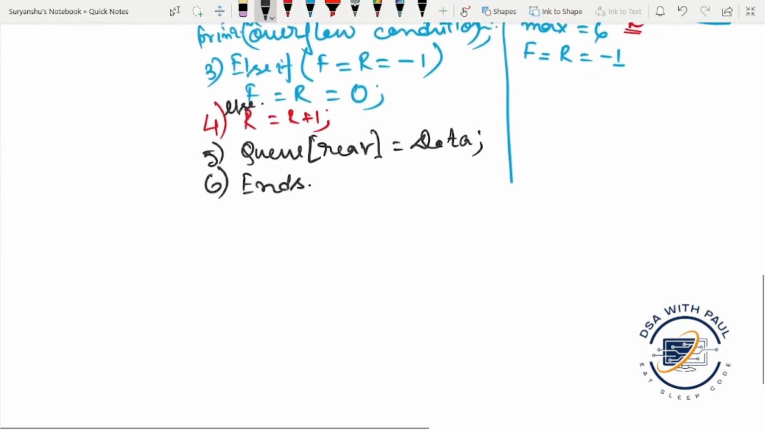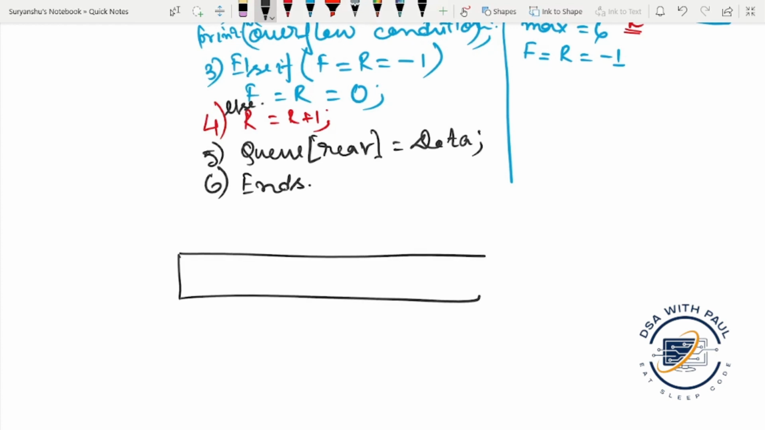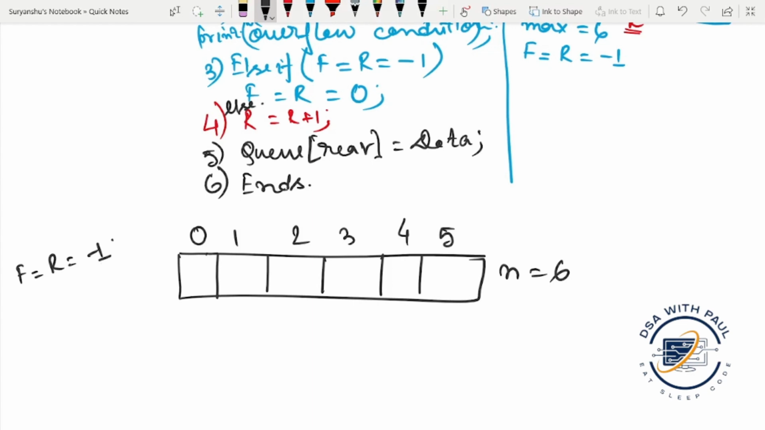So let's brief the enqueue operation. What is the enqueue operation? Enqueue operation is a process by which the data will be inserted in the queue. And how does this operation perform? Let's suppose this is a queue with size 6. For initial cases, both front and rear will be -1. We will check if the rear is max -1, that means here max is 6, so max -1 means 5, then the queue is overflow and no data will be inserted in the queue.